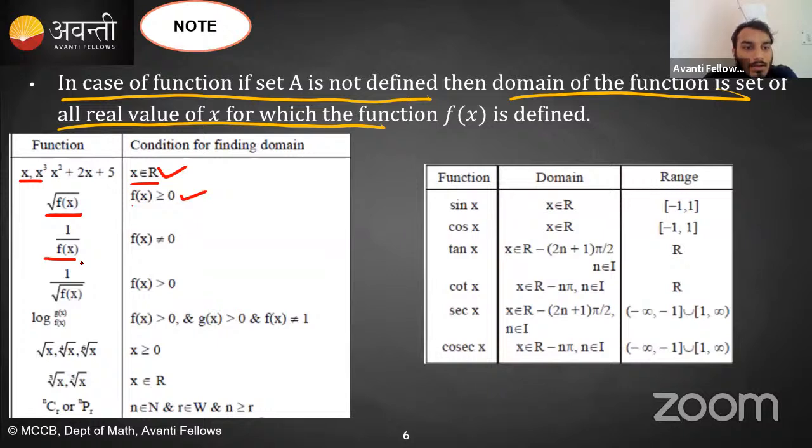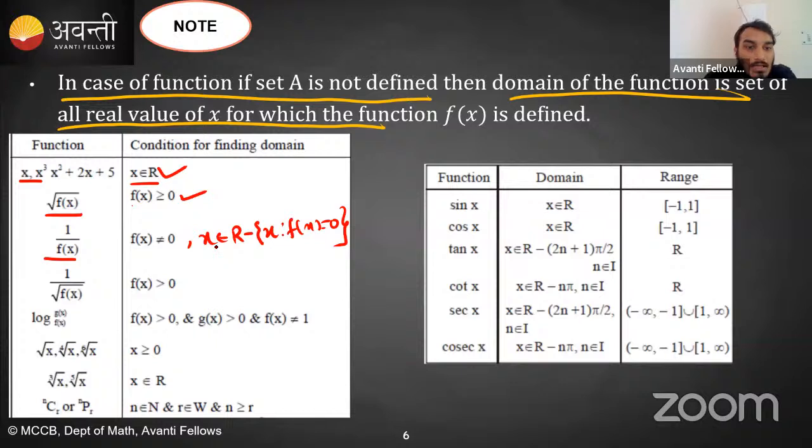Similarly, 1 upon f of x. What would be the domain? All the values of x except the x for which function is 0, means 1 upon f of x is given. So I will just find the values of x for which my function is becoming 0, and I will exclude those x from the entire range. Okay, so you will say domain is x belonging to R minus {x such that f of x is not 0}.